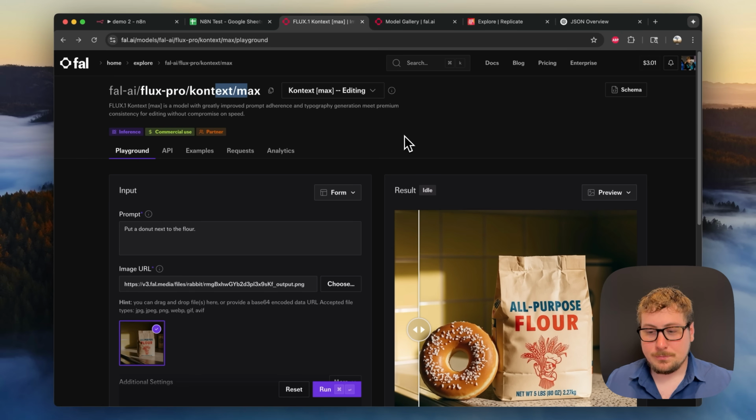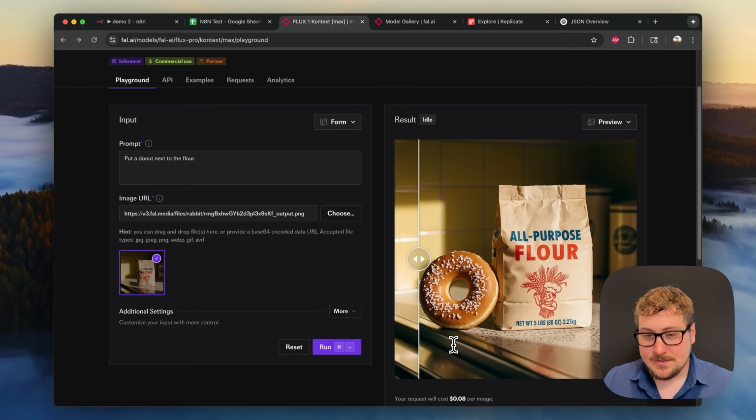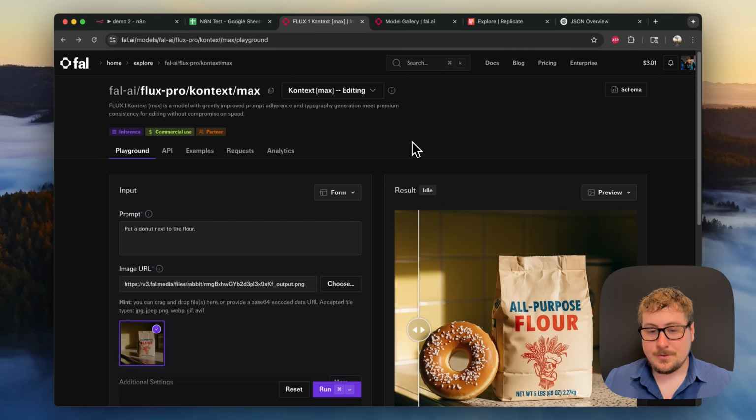Okay, so for example, we clicked on Flux Kontext and it's doing /max. So essentially Flux Pro is a really great editing and image generator, and it's relatively cheap to use. I believe the max version is 8 cents. They have even cheaper versions before, but this one is extremely high quality. And I'm basically going to show you how FAL sets everything up once you make an account.